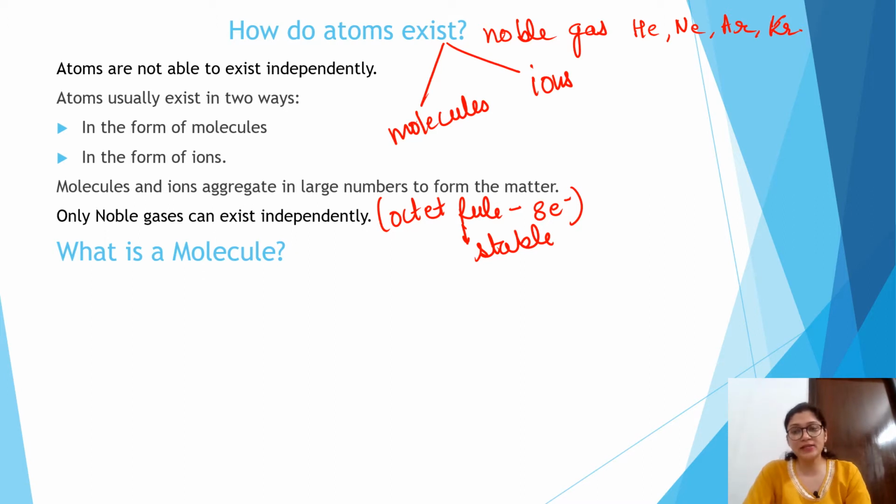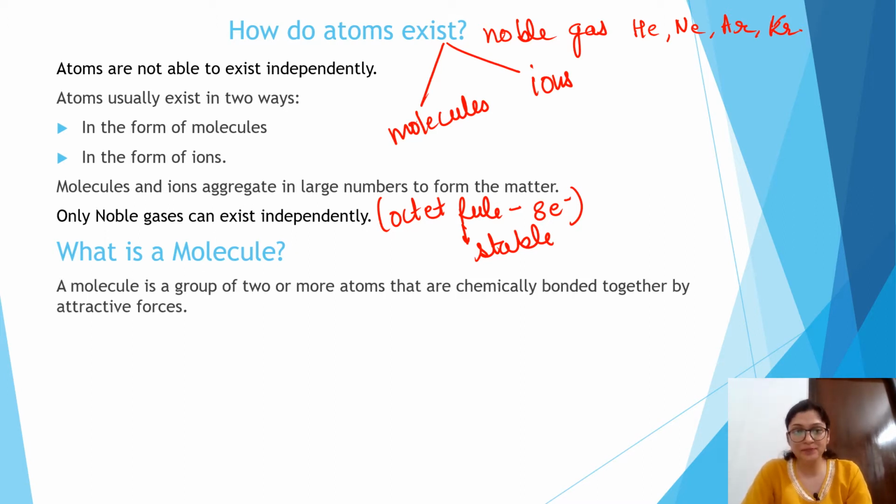Now let us discuss one by one what we mean by the term molecule. A molecule is formed when two elements like hydrogen and hydrogen combine with one another by forming a strong chemical bond. What is this chemical bond?